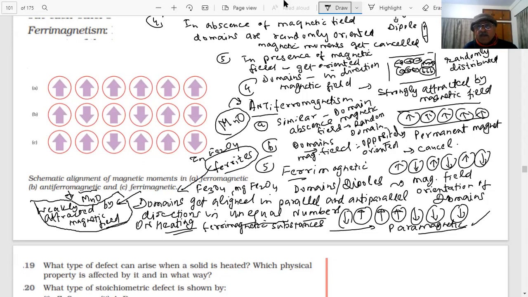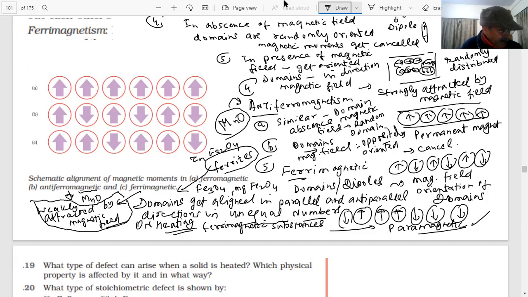If you heat them, reorientation takes place and some unpaired electrons are created and they become paramagnetic on heating. This is an important property with change in temperature. The substance has changed from ferrimagnetic to paramagnetic behavior. This is shown in very few cases.